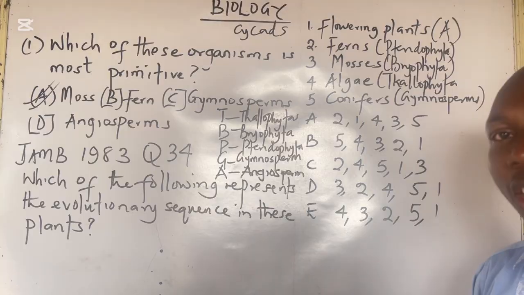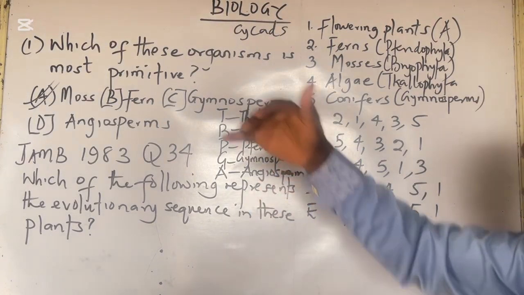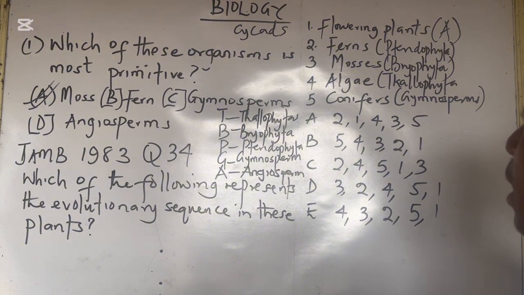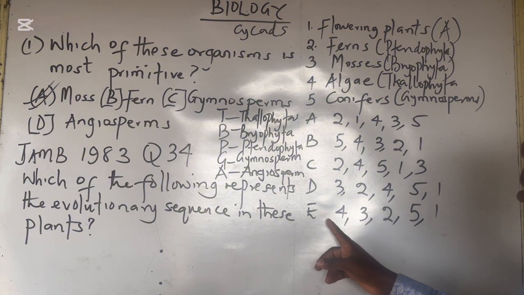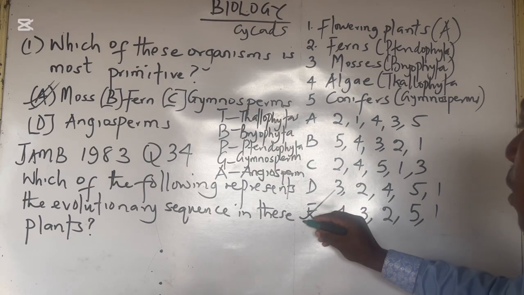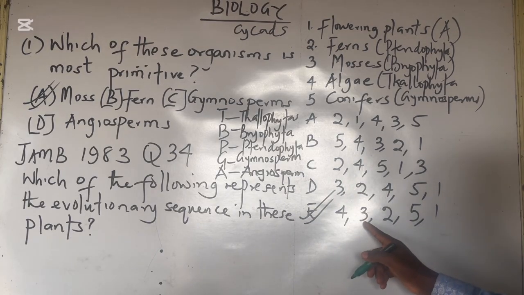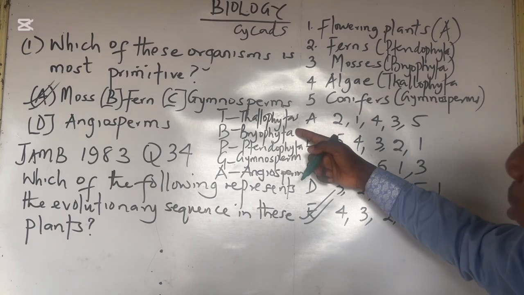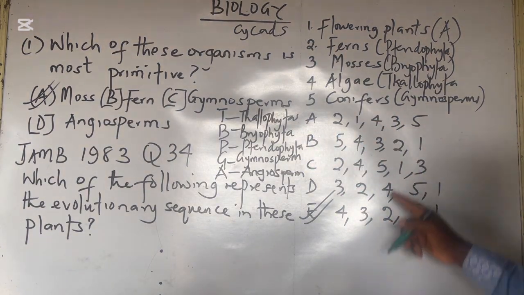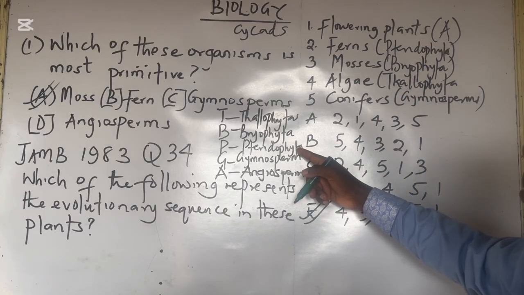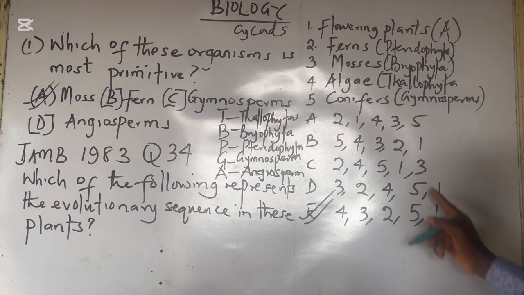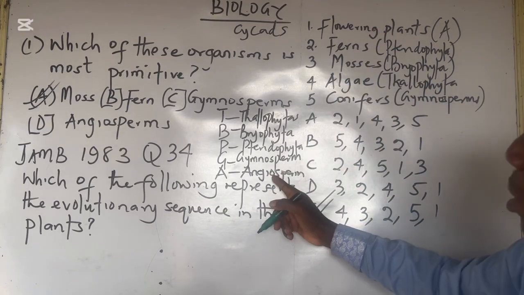So the correct order here in increasing order is option E. Let's look at the list, which is 4, that's Thallophyta. Followed by 3, which is Bryophyta. Following my order, the next one, number 2, is ferns, which is Pteridophyta. Then 5, which is conifers, and 1, flowering plants, which is angiosperm.